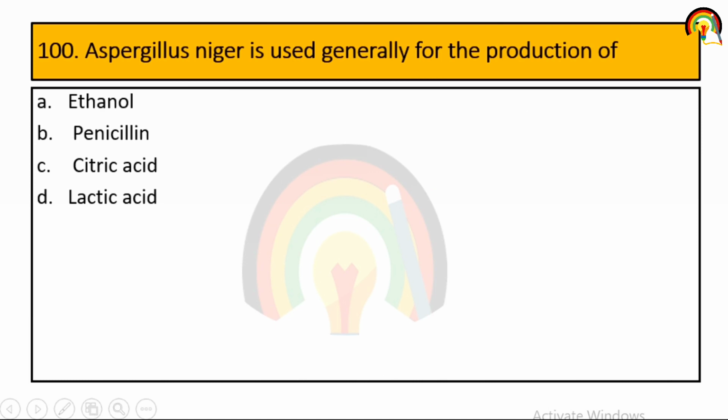Next one, Aspergillus niger is used generally for the production of ethanol, penicillin, citric acid, or lactic acid. So Aspergillus niger is used generally for the production of citric acid. That is the third one.